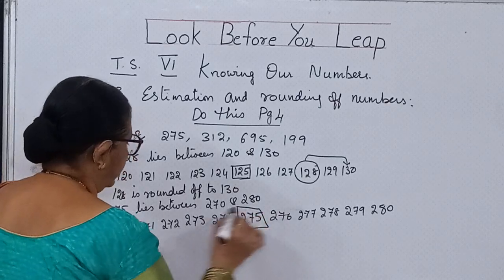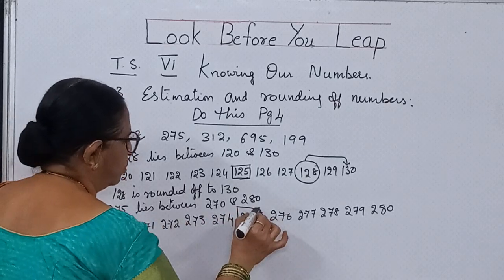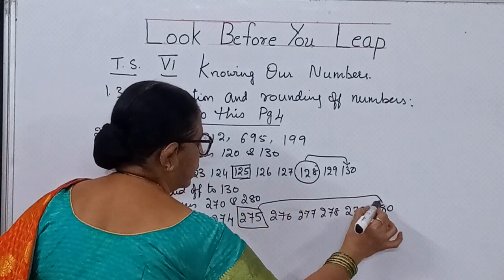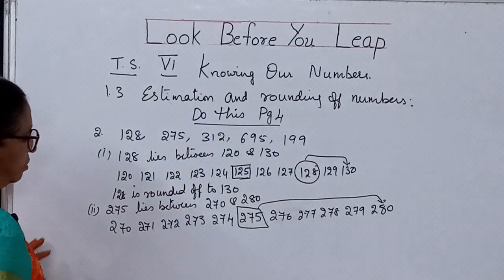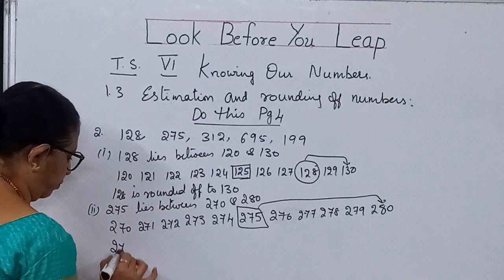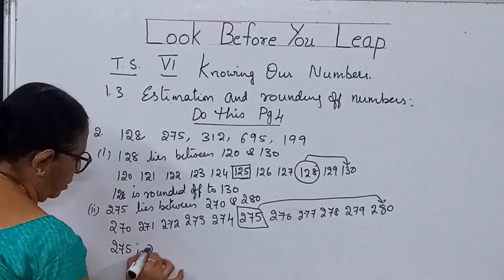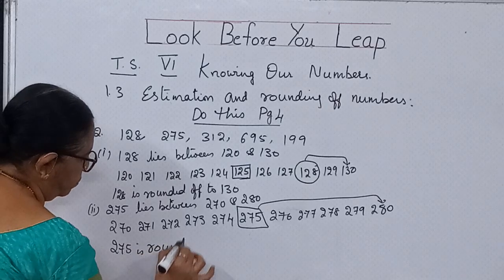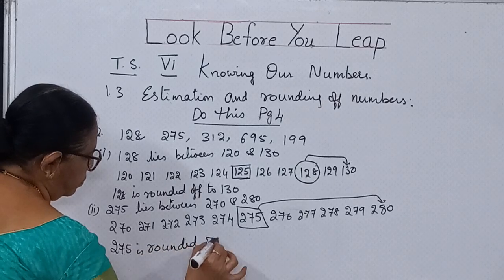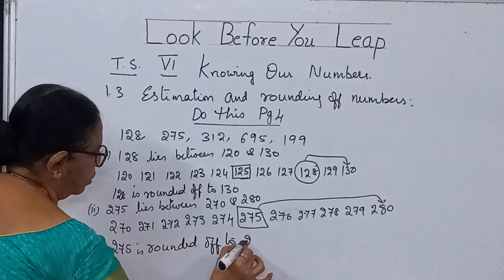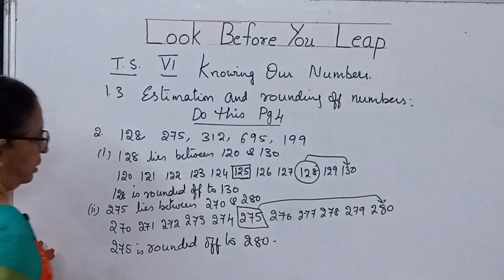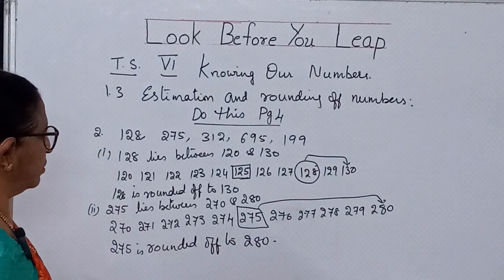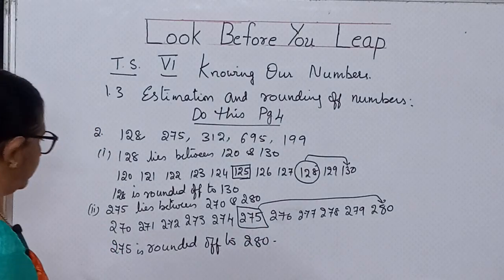Already I have explained that even the middle value should be taken to the last value. So 275 is rounded off to 280.